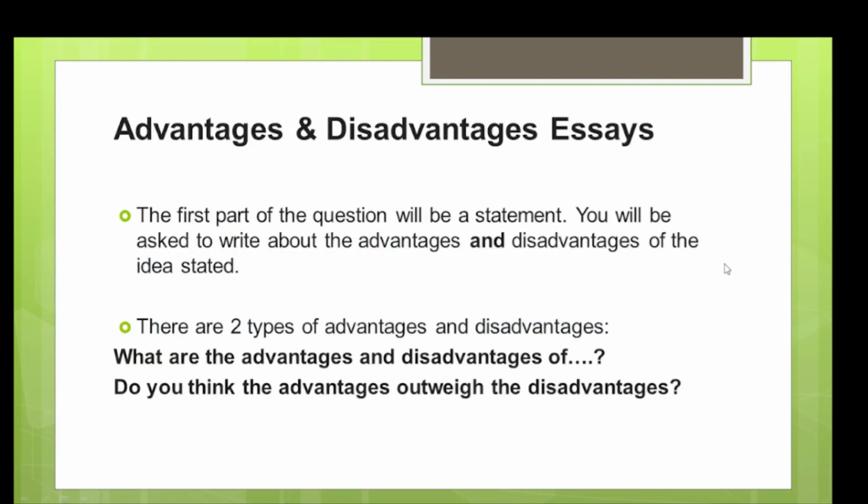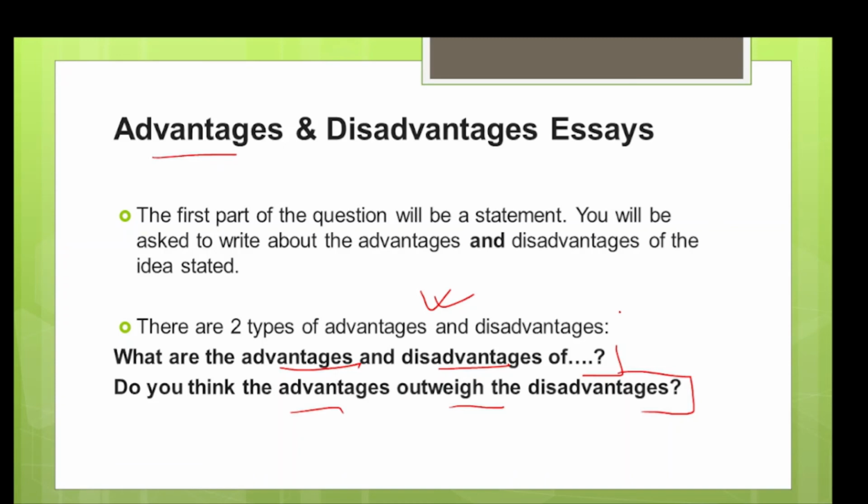Okay. The next type of question is advantages and disadvantages. So in this, the first part will be a statement and then the question will be given to you. There are two different types of advantage and disadvantage questions. Either they can ask what are the advantages and disadvantages, or do you think advantages outweigh disadvantages? Can you tell me the difference between these two? First, which one is the one in which they are asking your opinion and in which they are not asking your opinion?